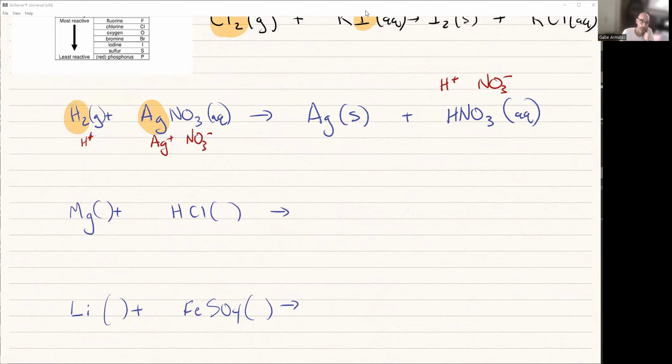This would happen actually. So you can displace silver with hydrogen gas. And you saw this in lab when you added copper and silver nitrate together. You ended up seeing that silver on the bottom.